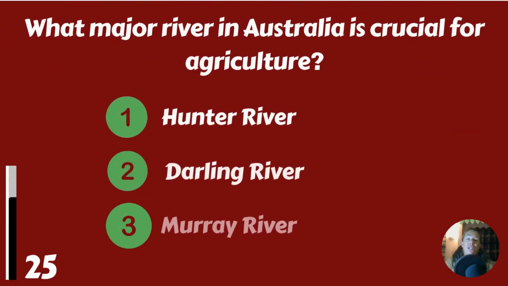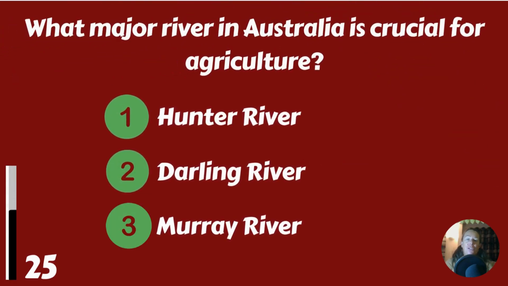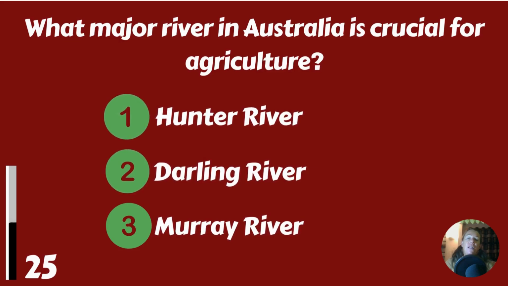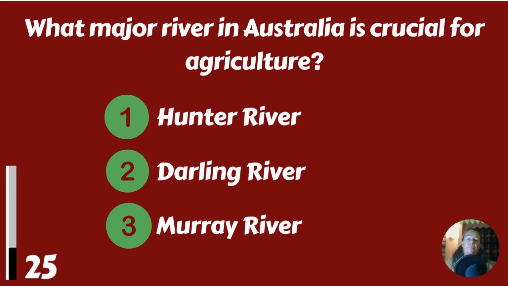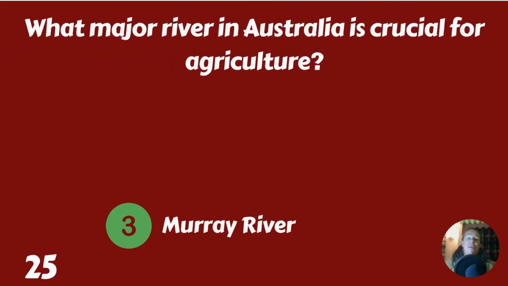What major river in Australia is crucial for agriculture? Hunter River, Darling River, or Murray River? It's the Murray River.